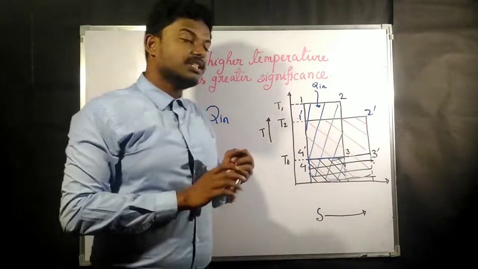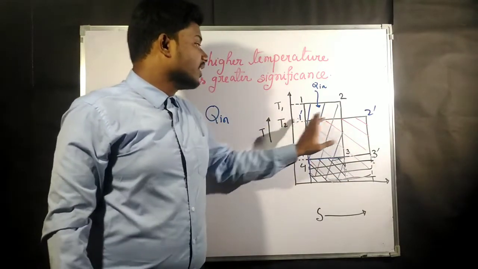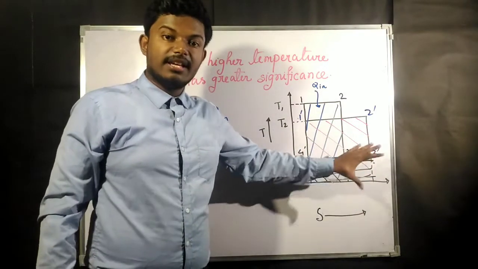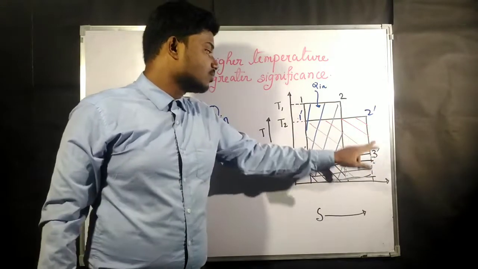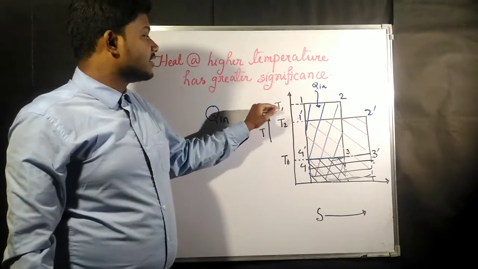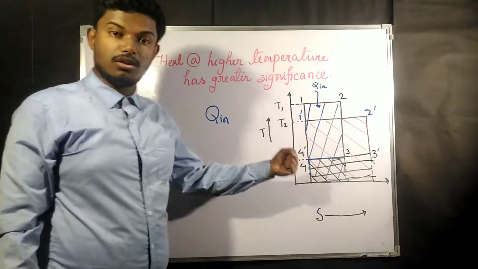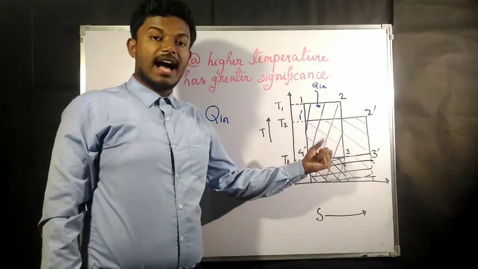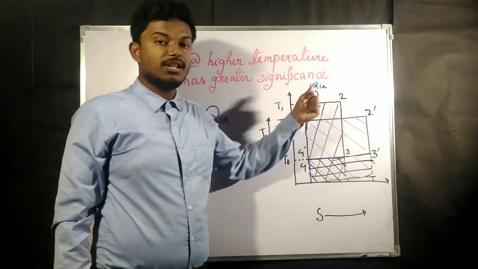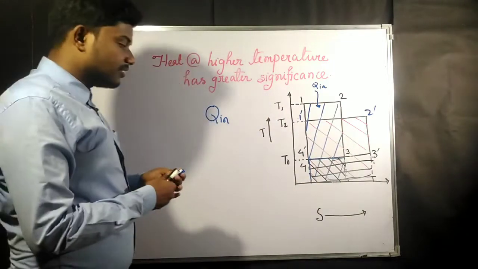That means in which case is the unavailable energy more? The unavailable energy is more in the case of 1 dash, 2 dash, 3 dash and 4 dash, because the area under the lower temperature curve is bigger there. So we can say that when heat is given at temperature T1, the unavailable energy is low. Unavailable energy is low means available energy is more. That means for the same amount of heat Q in, we can get more available energy. This is seen from here.